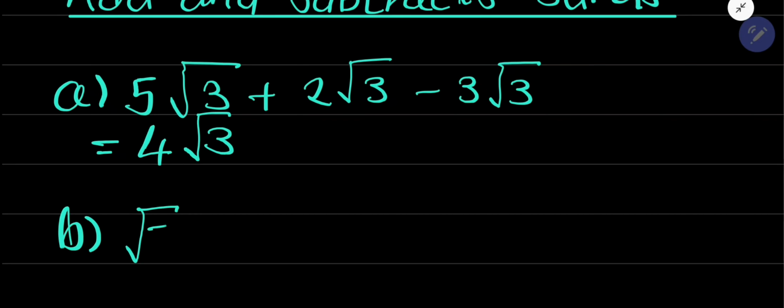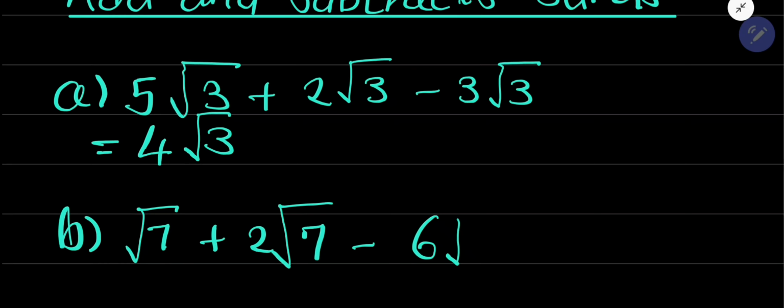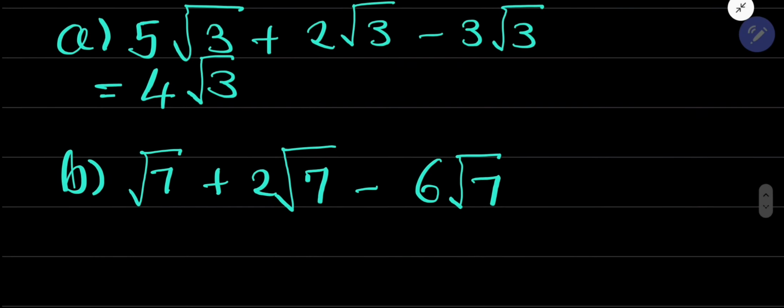You have 7 plus 2 root 7 minus 6 root 7. So here you have a group of root 7s. Here it is 1, and here they are 2.